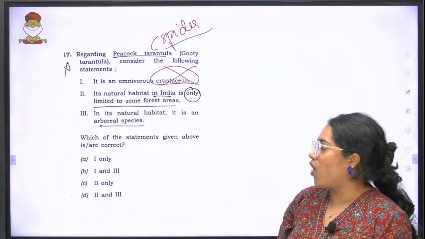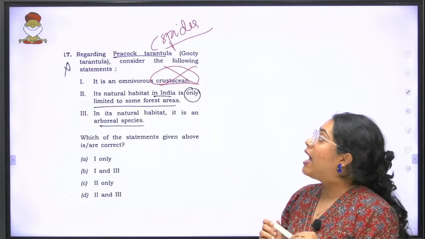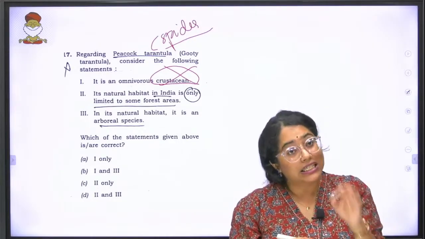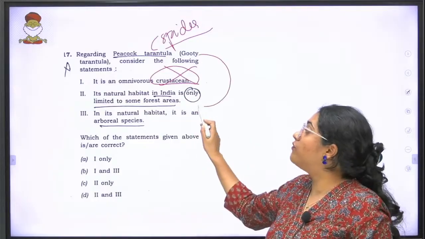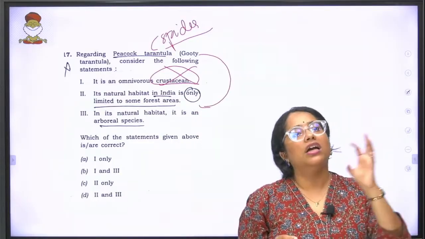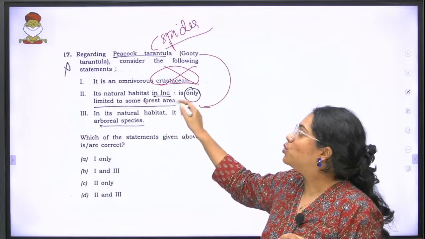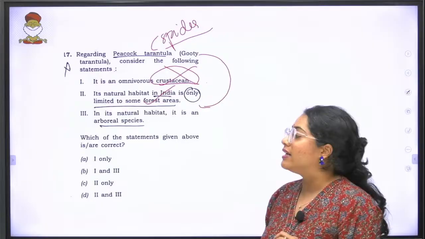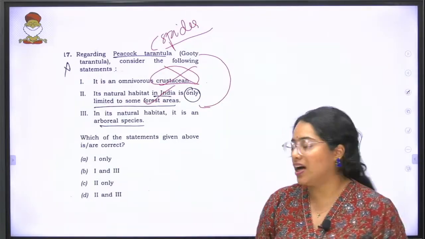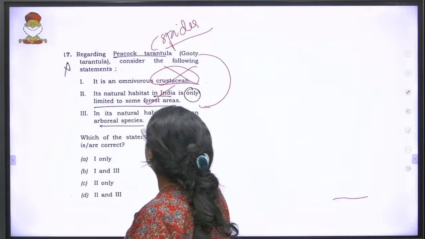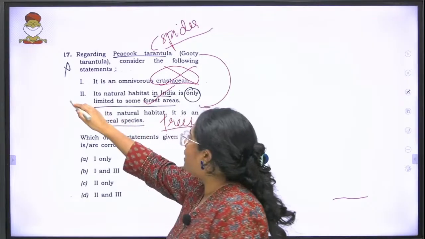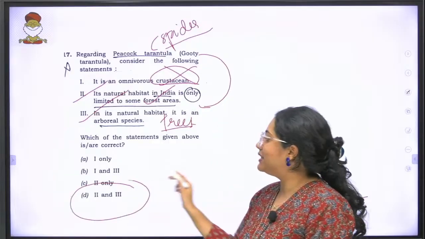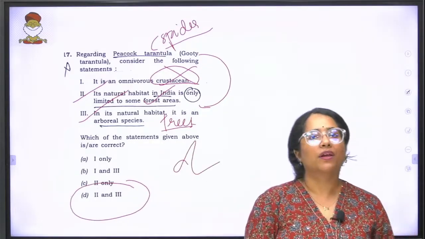That statement is wrong. Now, its natural habitat in India is only limited to some forest areas. Exactly. The name is also derived from only those forest areas where it is actually seen. So statement 2 is also correct. Statement 3 says, in its natural habitat, it is an arboreal species. Arboreal means it lives on trees. So statement 3 is correct as well. The answer to your 17th question is D.